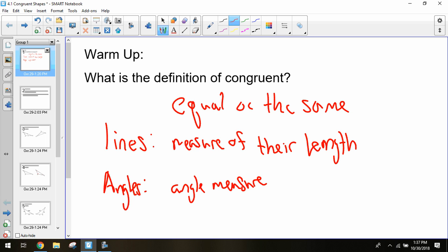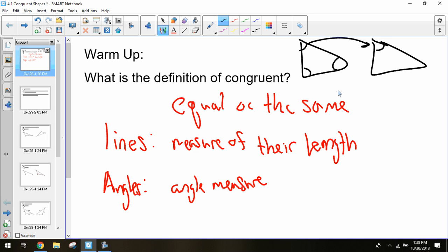What are some things that should be true if two shapes are congruent? All of the angles and shapes are the same. So all the angles are the same? So do you think that means every angle, like if I have one shape, all of these angles are going to be the same? No, in the second, third. So like this angle matches with this angle, and this angle matches with this one. All right, so they sort of have corresponding angles? Yes. Okay, good. I like that. What else would need to be the same for two shapes to be congruent? It would have to have all the same side lengths, or corresponding side lengths.